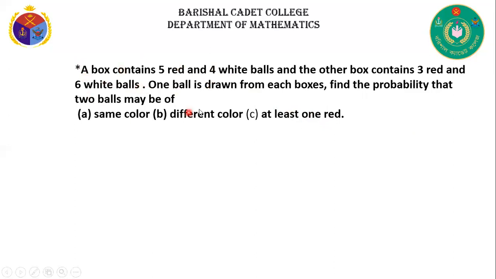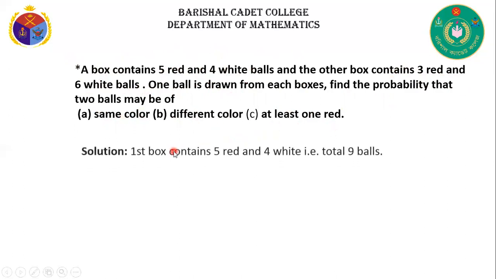That means they are given two boxes; the first box contains 5 red and 4 white, and the second box contains 3 red and 6 white. Now one ball is drawn from each box. Then find the probability of the two balls being the same color, different color, at least one red.